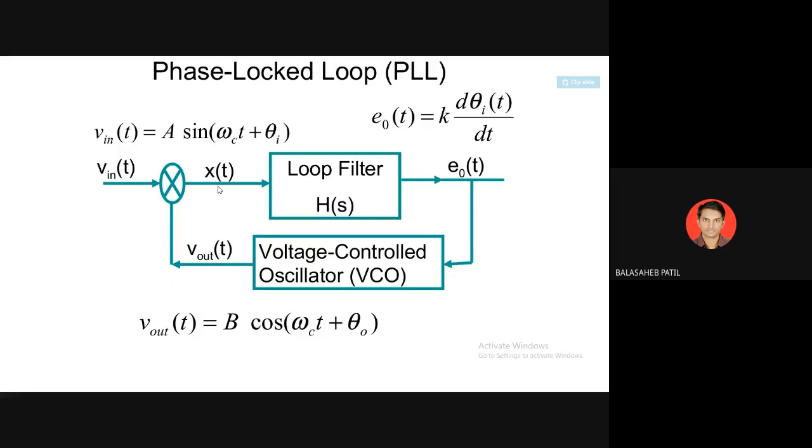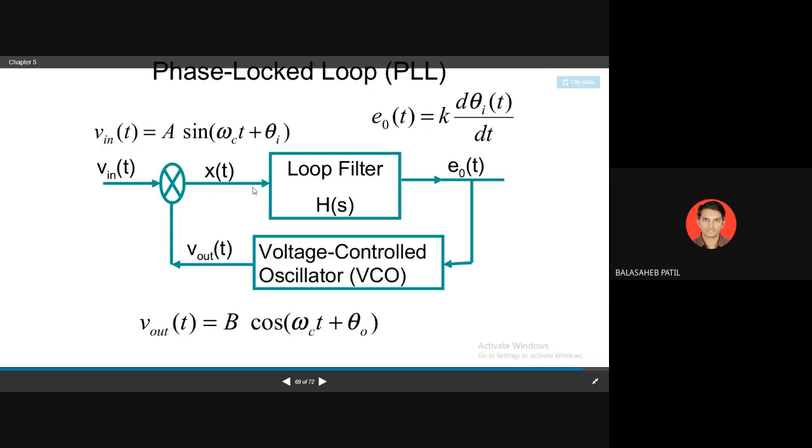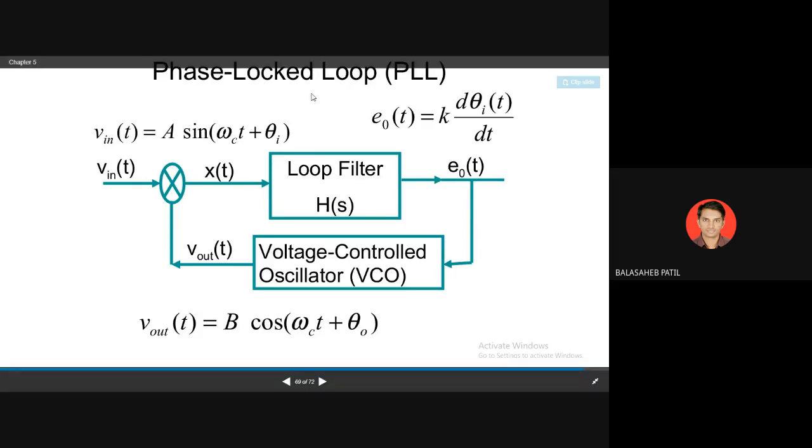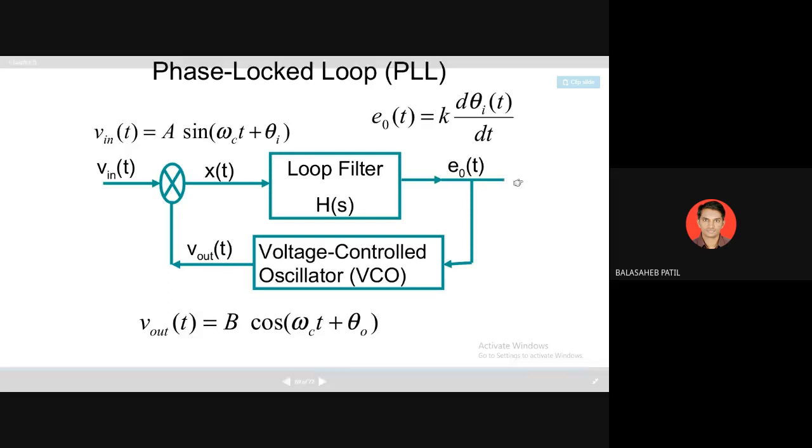Kp is any DC voltage, and what is remaining? Only mt, and mt is nothing but your low frequency. That low frequency is passed through this low pass filter to the output side, and at the output you are getting the reconstructed signal, and that is called the locked loop of that PLL, where the output you get is a reconstructed signal. Getting it? That is the operation of your PLL.